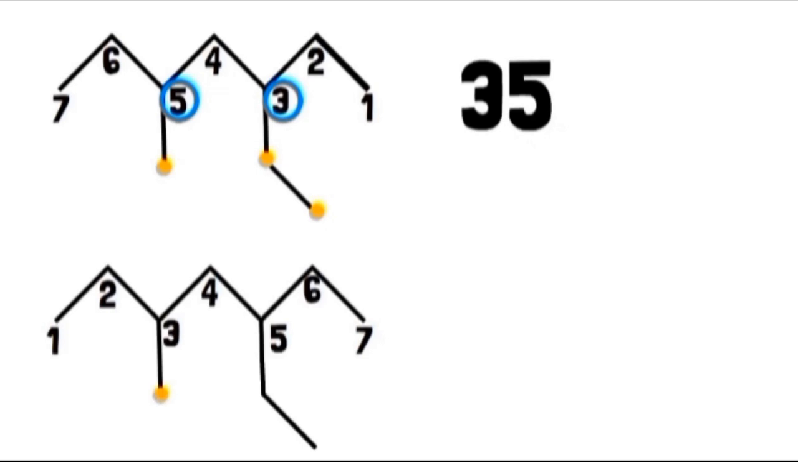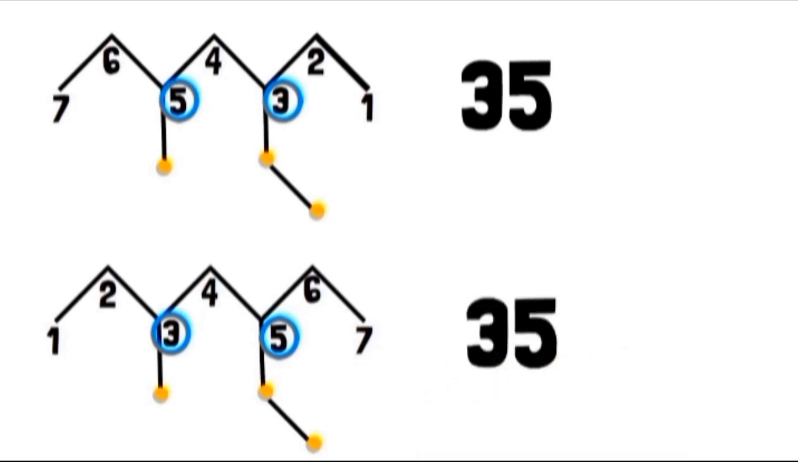However, numbering from the left to right, there is a methyl attached to the third carbon, and there is an ethyl attached to the fifth carbon in the parent chain. But when we arrange the positions in ascending order, we get 35 as in the initial direction.